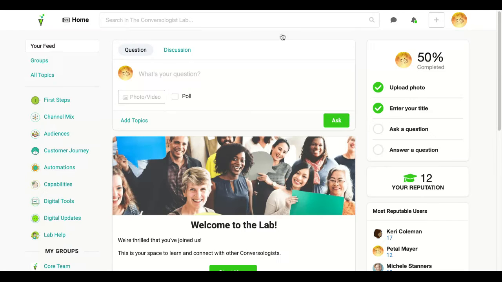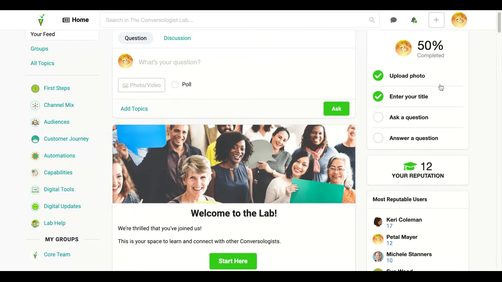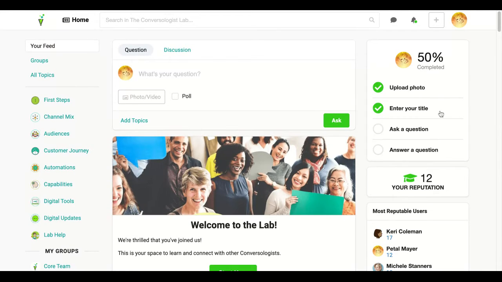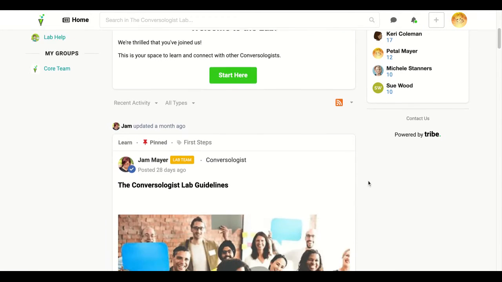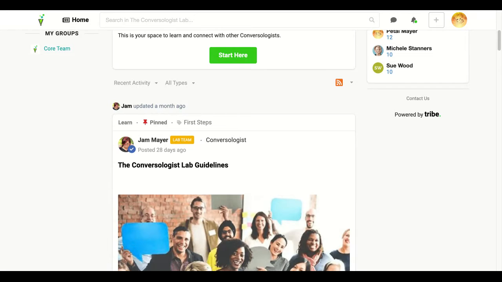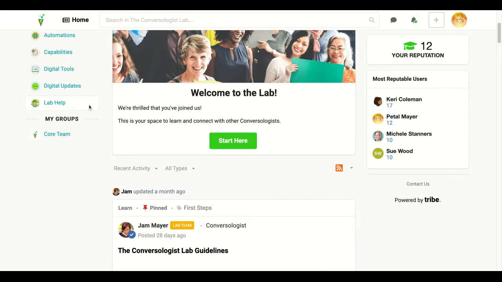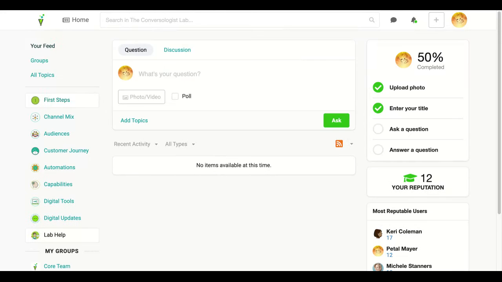Here on the right side, when you start, you will see all these four things. It's like a getting started section wherein you start uploading your photo, entering your title, which is part of your profile, asking a question, because we want to encourage you to ask questions, and then, of course, answering one, because it's a give and take in this community. You will see the reputation points and, of course, the list of the most reputable users and the leaderboard. More on that later.